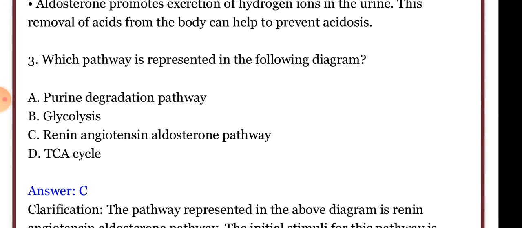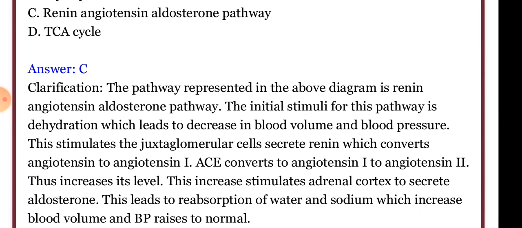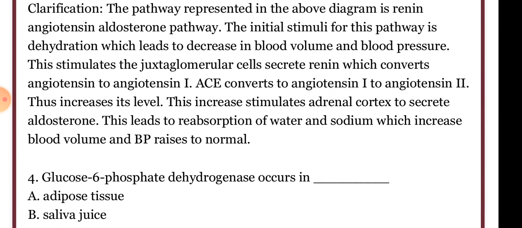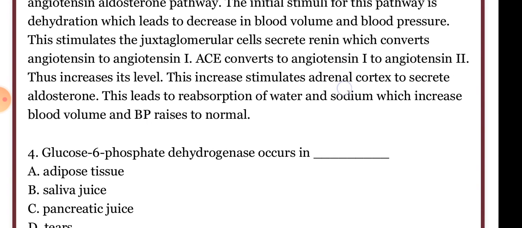The pathway represented in the diagram does not have to be studied. The pathway responsible is renin-angiotensin, and we will discuss only the renin-angiotensin aldosterone system. The initial stimulus of this pathway is dehydration, which leads to a decrease in blood volume. Approximately 10% dehydration of an animal will be fatal for that animal. So dehydration leads to decrease in blood volume and blood pressure.